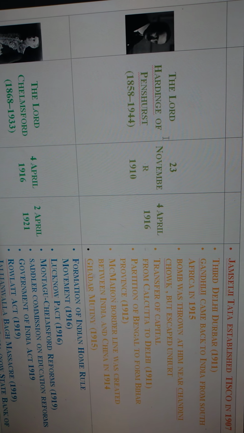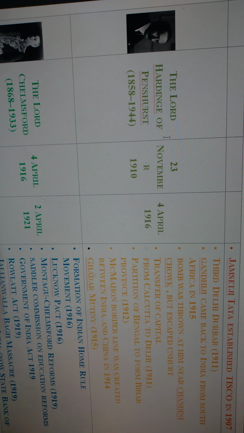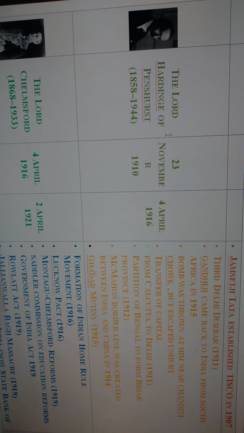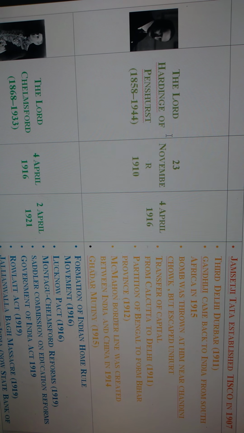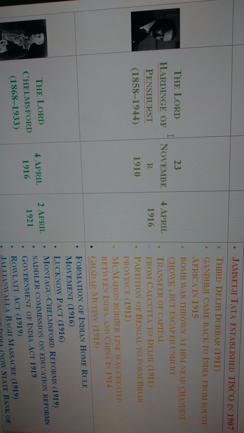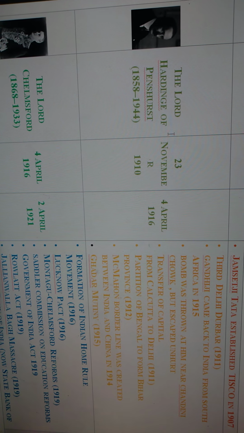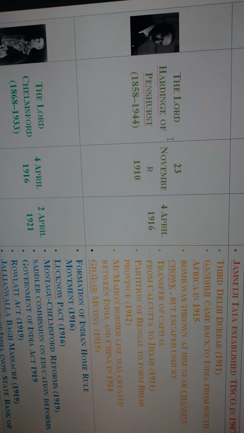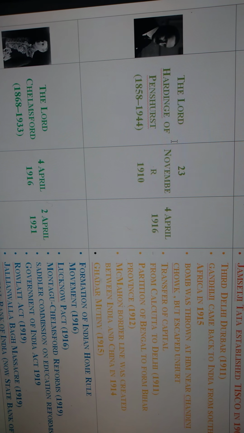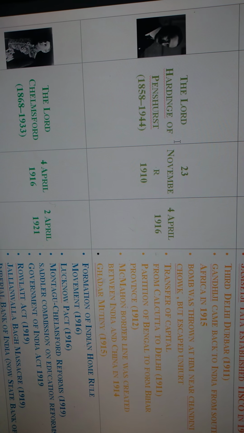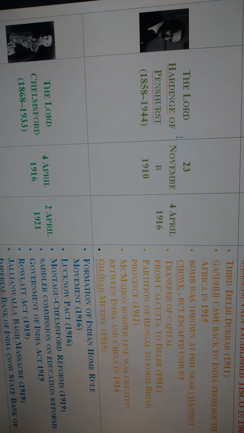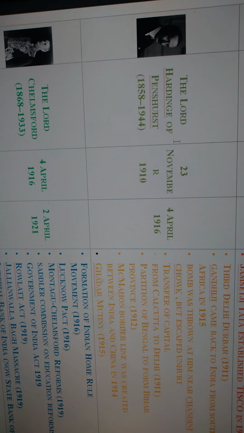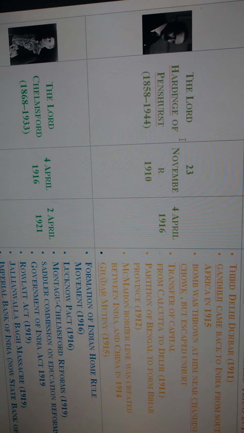and a bomb was thrown at him near Chandni Chowk, but he escaped unhurt. A bomb was thrown near Chandni Chowk at Lord Hardinge to assassinate him, but he escaped death. And the transfer of capital: Lord Hardinge transferred the British capital from Calcutta to Delhi in 1911, and the partition of Bengal to form the Bihar province in 1912, with Bihar separated from Bengal as a separate state in 1912.